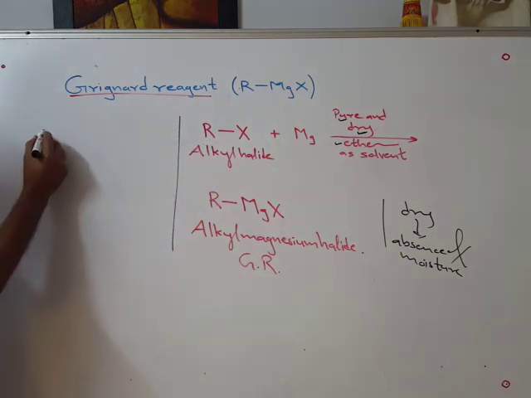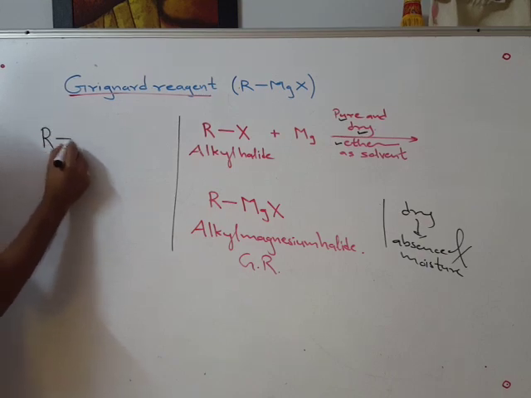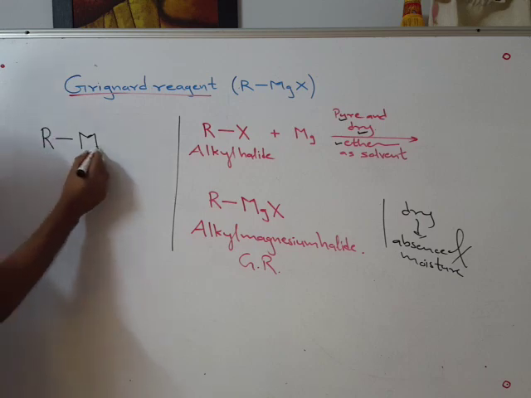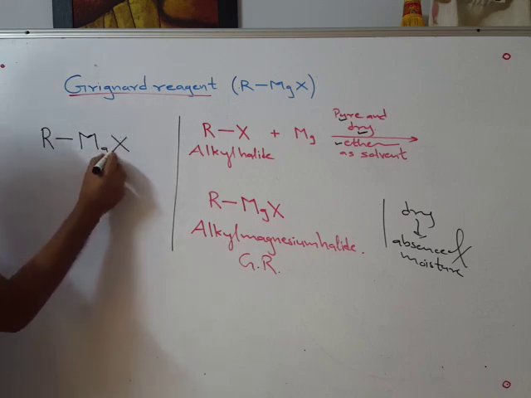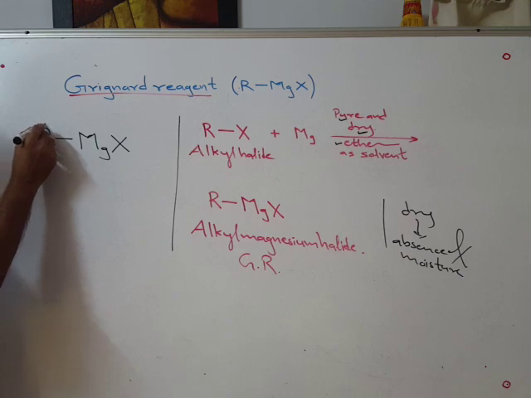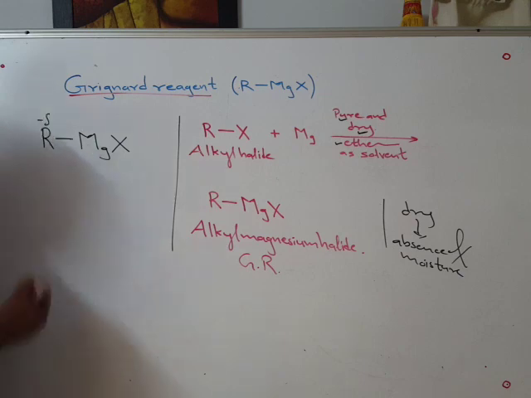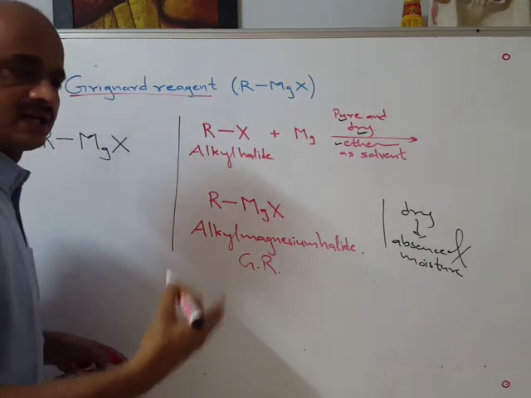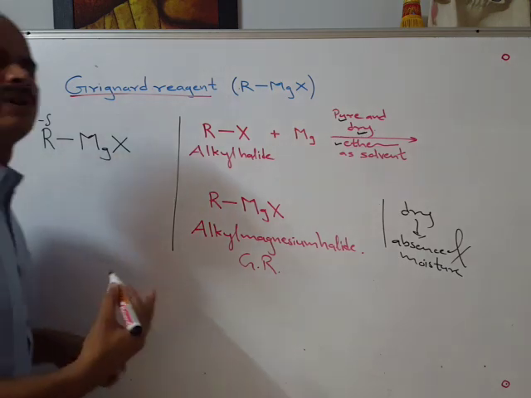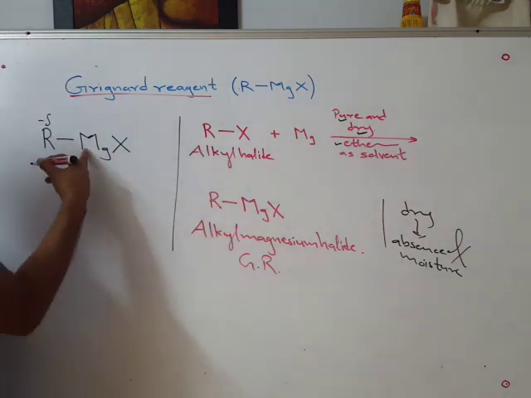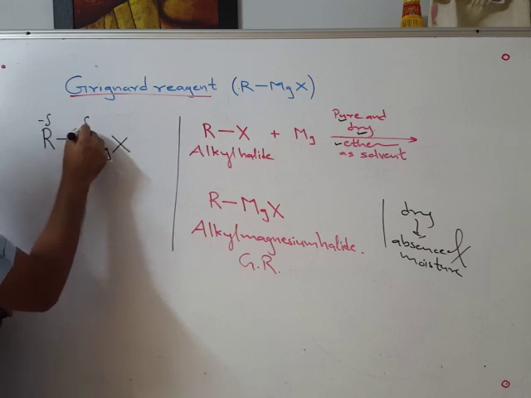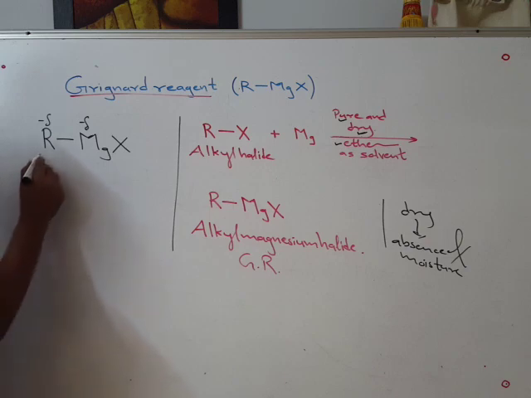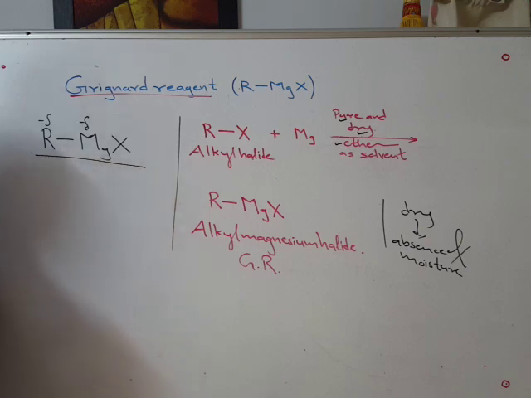Now, this Grignard reagent, with alkyl group, methyl, ethyl or any other, should be written in this fashion, with delta negative charge on the alkyl group and magnesium metal, since this halogen can be Cl minus, Br minus, I minus, therefore 1 plus 1 out of plus 2 is balanced, and therefore delta positive charge. This has covalent nature, this has ionic nature. So Grignard reagent should be written in this fashion.